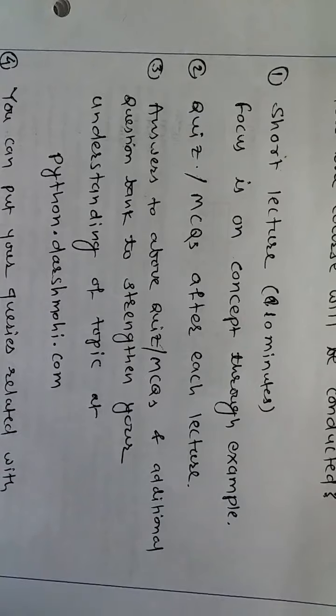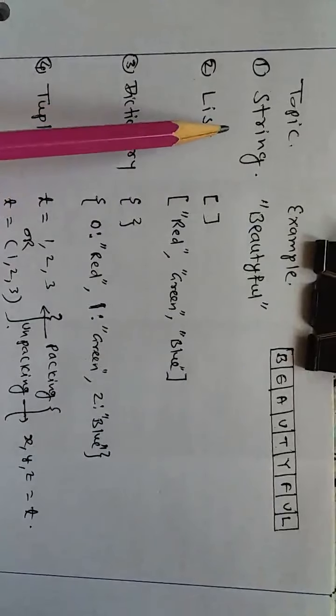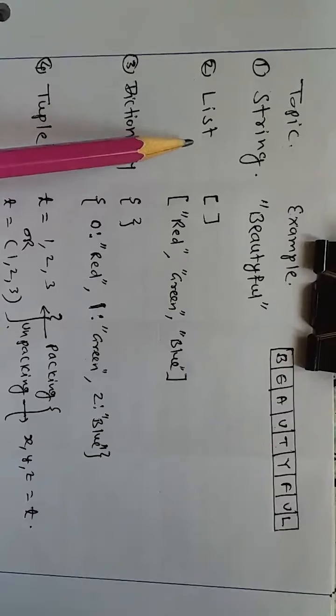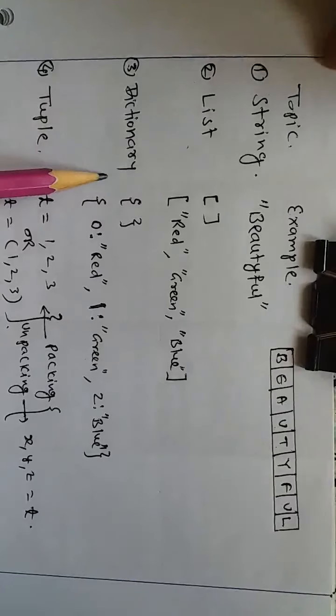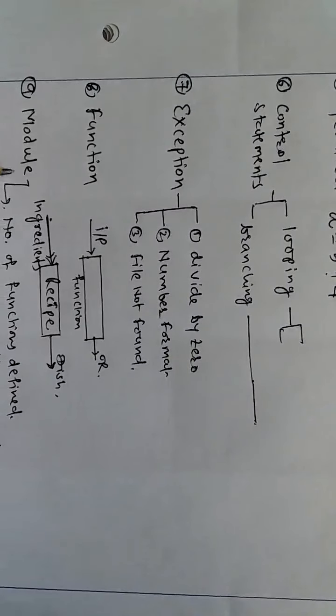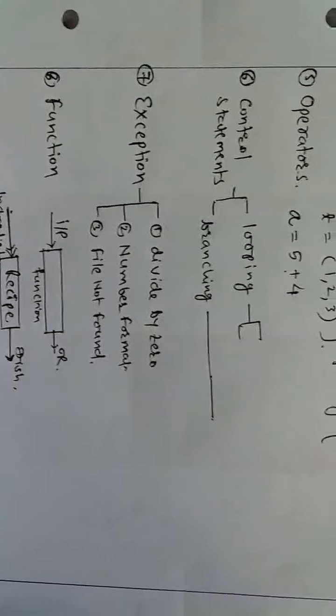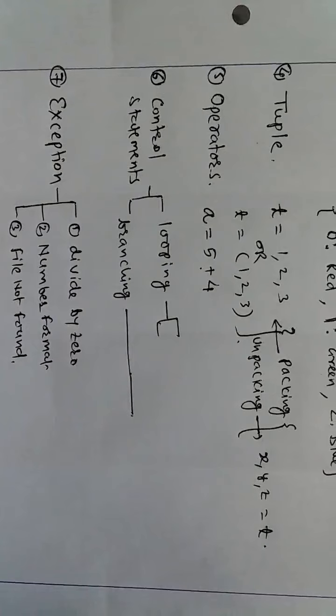The various topics included in this 11 lecture series are: the first topic is string, then list, dictionary, tuple, operators, control statements, exception, function, module, class, and finally file input output operations. So these 11 topics are covered in this 11 lecture series.